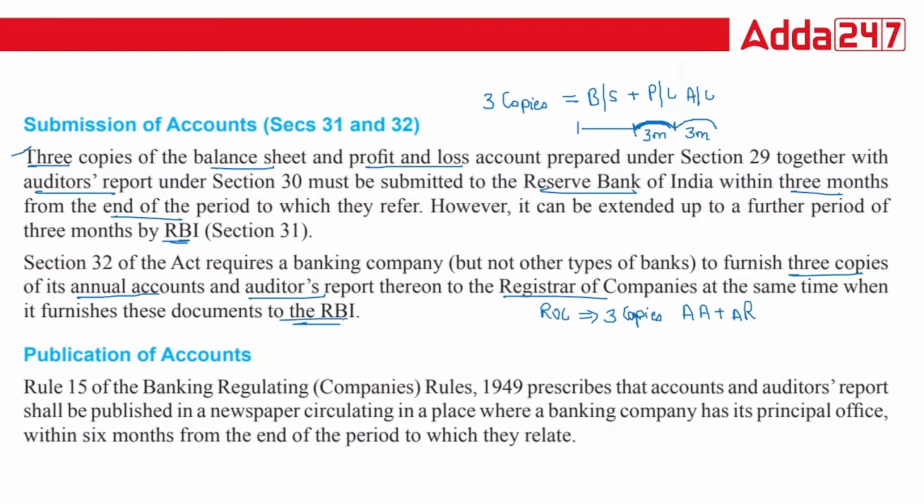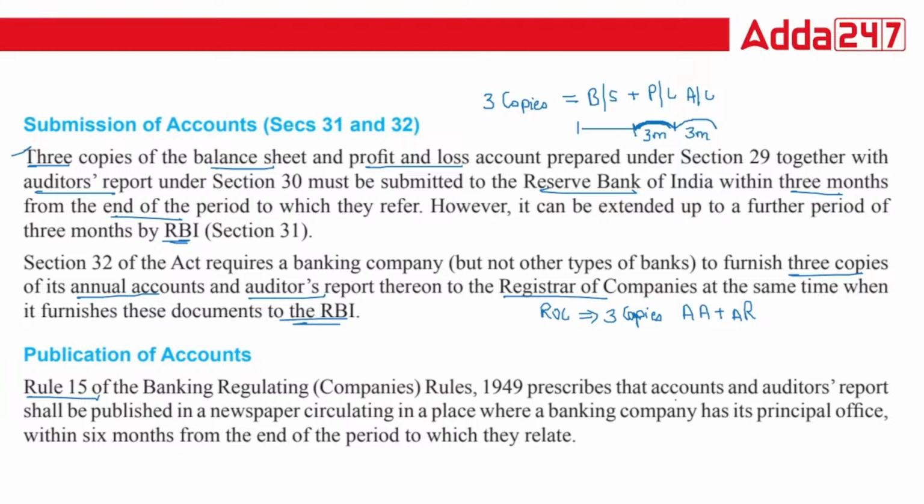Section 31 talks about how you can submit to RBI, and section 32 talks about how you can submit your documents with ROC. And one more, we have a rule under this. That is Rule 50 of the Banking Regulation Rules 1949.